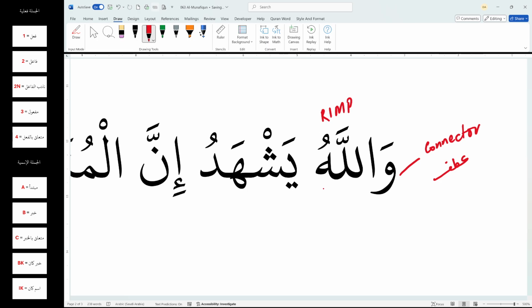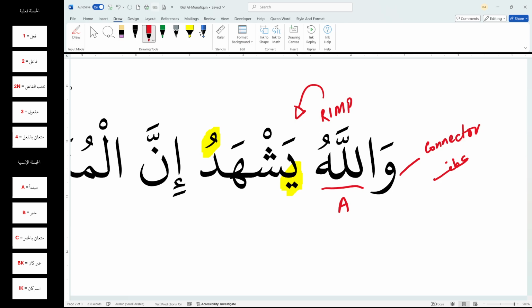Now, whenever I encounter a mubtada, I'm looking for a khabar. So again, I go out and look for the khabar. And instead of the khabar, what am I finding here? I'm finding a fi'l which starts with a ya and ends with a u. Just like the previous case. In the previous case, we had Wallahu ya'lamu, and in this case, we have Wallahu yashhadu. So it's the same scenario, but a different fi'l. I started with the Jumla Ismiya, and I'm now looking at the Jumla Fi'liya.